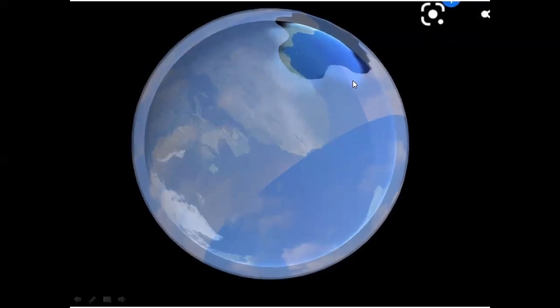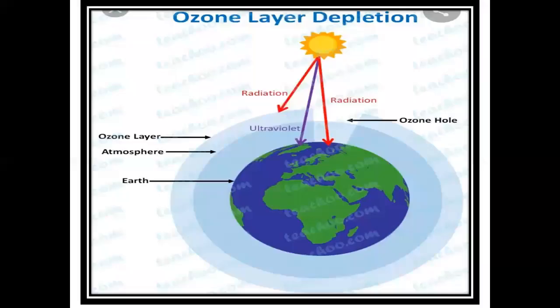You can see the ozone hole in this image. The concentration of ozone decreases in this area, which causes the depletion of the ozone layer, or reduction of ozone molecules in this area. Also in this image, you can see the reduction of ozone gas in this area.